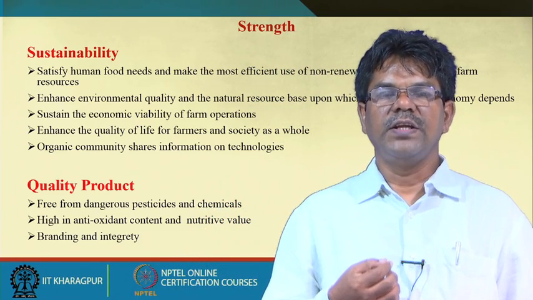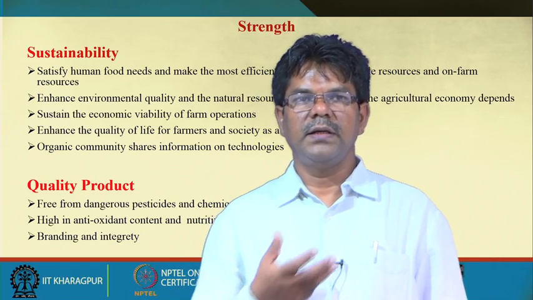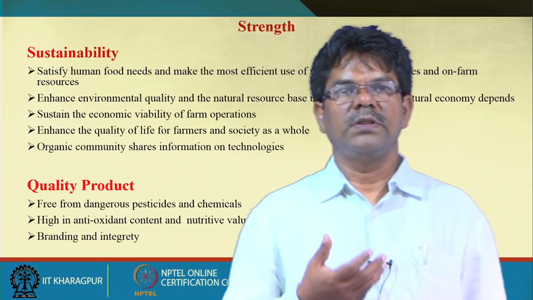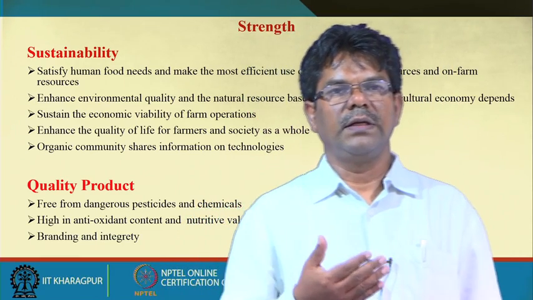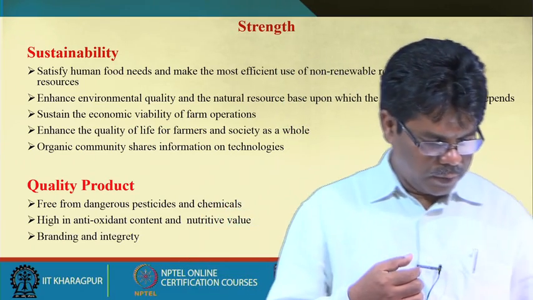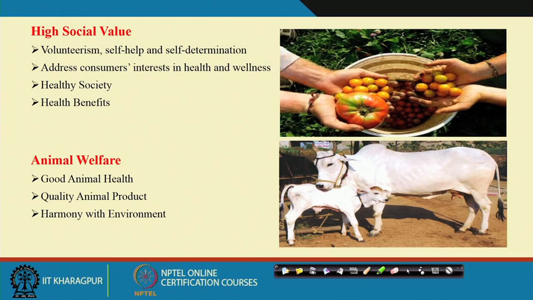Then branding and integrity is one of the components of organic farming. The organic products are branded, and the integrity of these producers is also very important. So, the branding, integrity and transparency, that is where the strength of organic farming lies. And the other strength is high social value. As we are discussing voluntarism, self-help and self-determination, the organic farmers are self-motivated, and they remain in groups, a community.